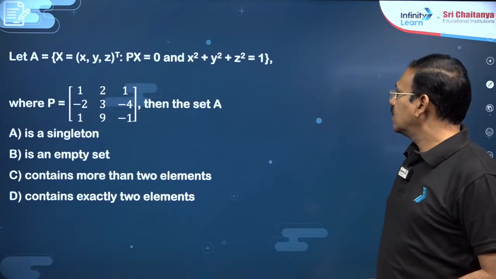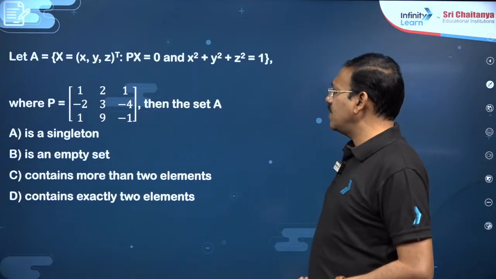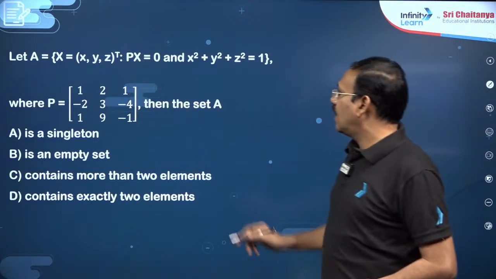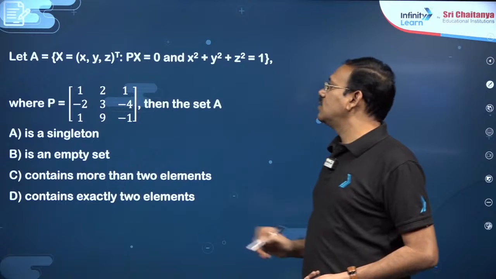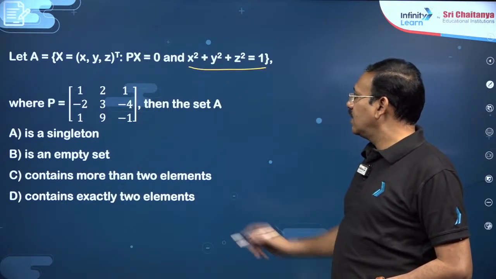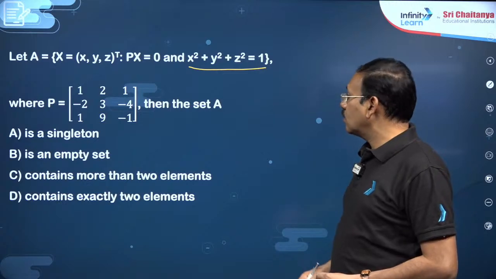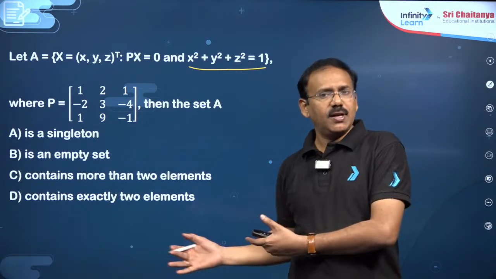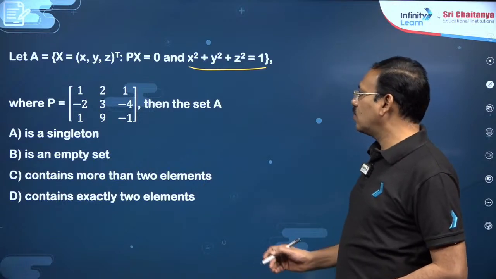Next, dear students, you see an almost similar question. X is the column matrix x, y, z, and given Px is equal to 0 and x square plus y square plus z square is 1. P is the matrix given. Now the solution set he is asking contains how many? Almost similar question. Here also you can do the same.